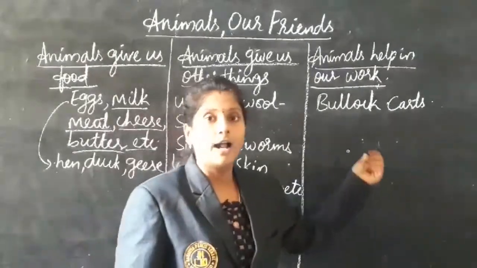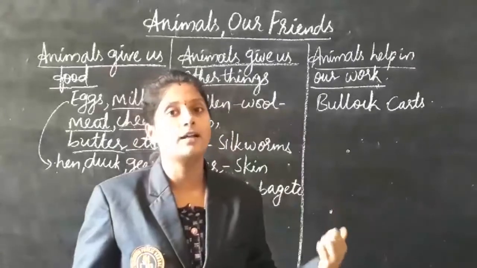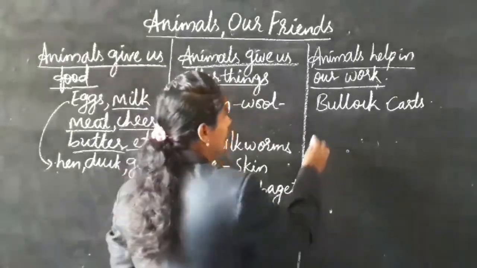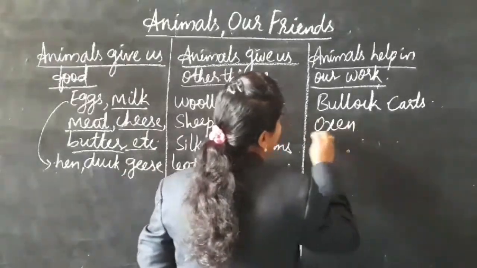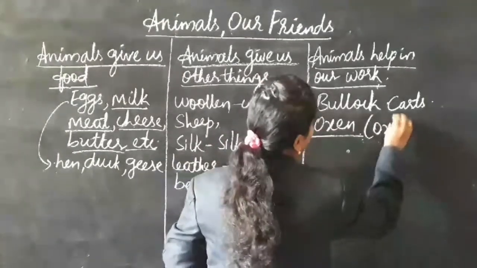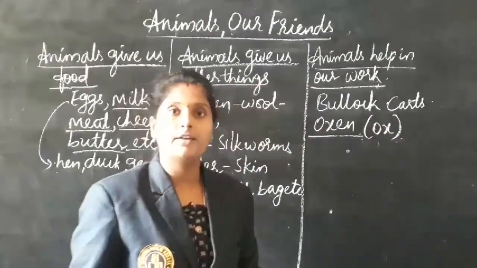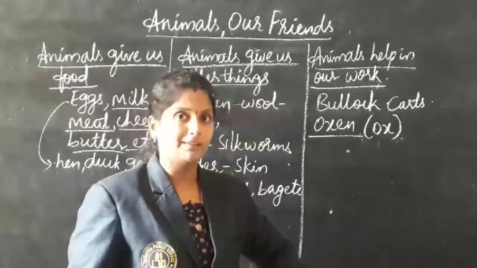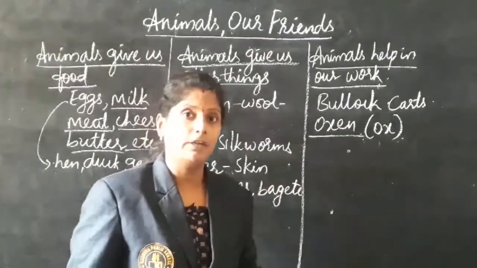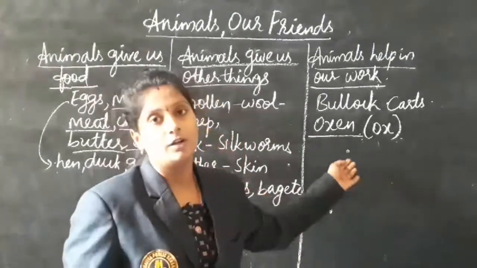Apart from that, in the agricultural field there will be oxen, the plural form of ox. They cultivate the land with the help of oxen.